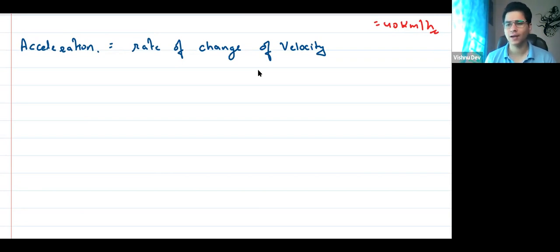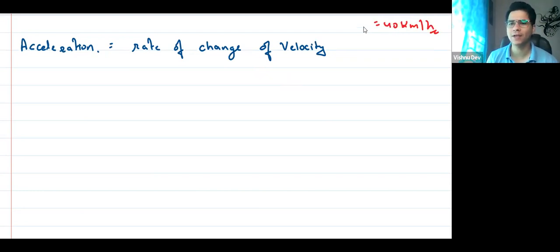Now we know that velocity is equal to speed if the direction is not changing. If any object is moving in a straight path, in a straight line without changing the direction, then in that case, velocity and speed have equal magnitude. The magnitude would be equal.